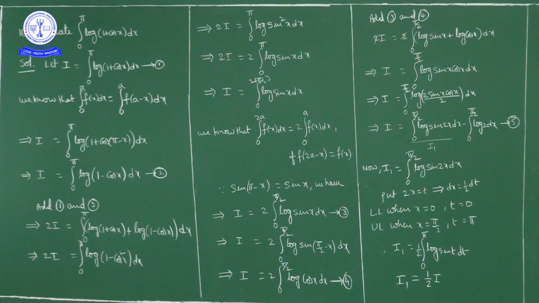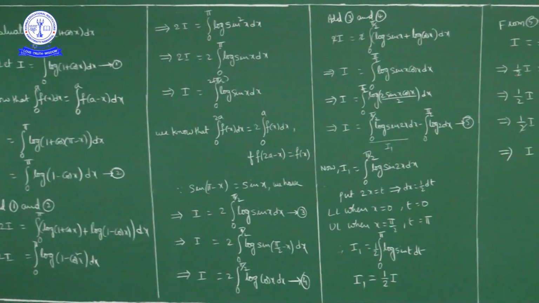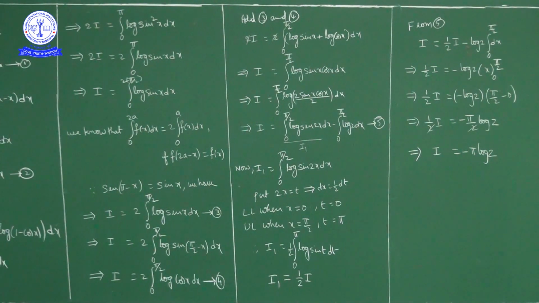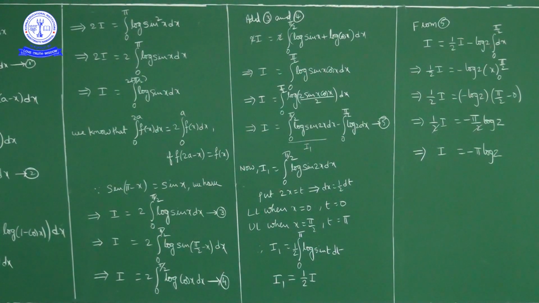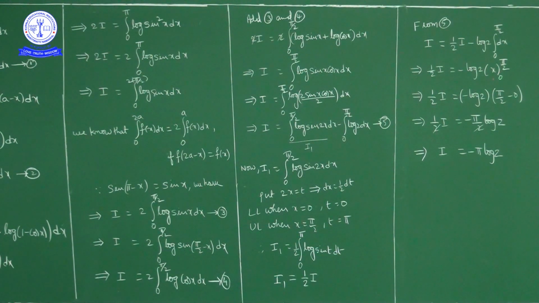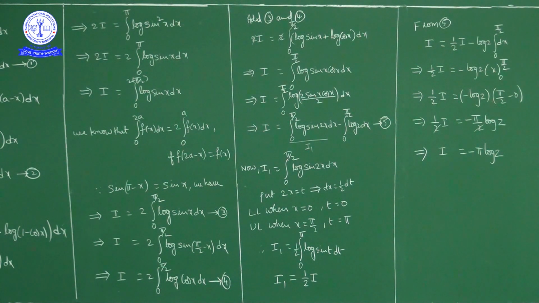Half I, if you write this side, I minus half I is half I. So 1 by 2 I is equal to minus log 2 into integral dx, which is x, lower limit 0, upper limit pi by 2. So pi by 2 minus 0 is pi by 2.